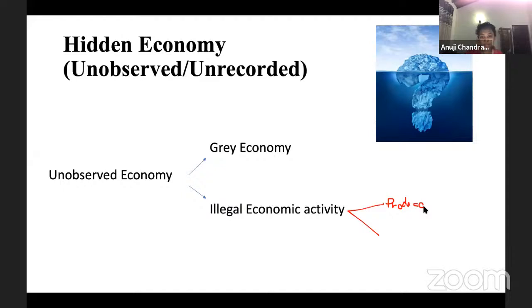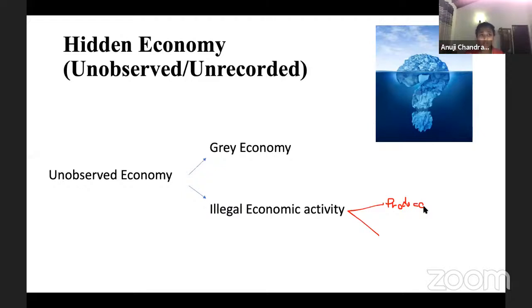So the next thing is, whether it is legal or illegal, just remember, it doesn't matter if the product is legal or illegal, because it is productive, we should include this in GDP. But obviously, if I'm running an illegal business, I would not tell the government, here, I'm doing an illegal business, I'm earning this much. You will never say that, right?